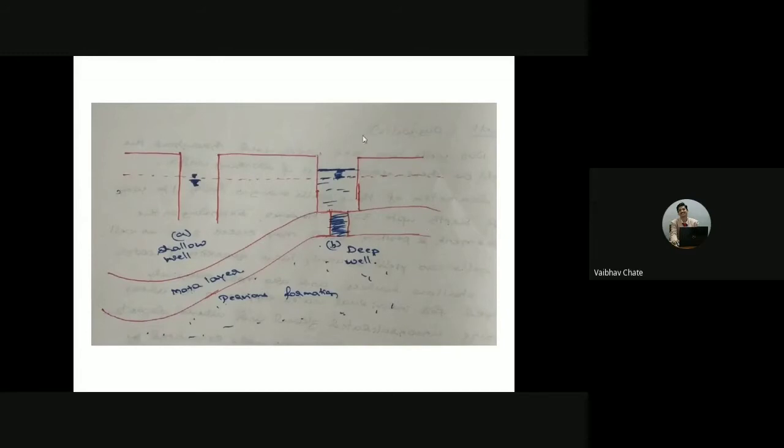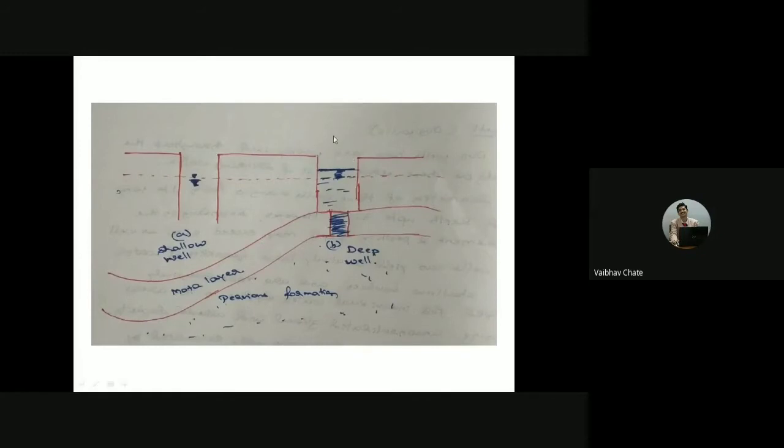Now I have shown two wells here, shallow well and deep well. These are examples of the dug well or open well. What is the main difference between the shallow well and the deep well? In the shallow well there won't be any supporting system, and the shallow well enters the primary aquifer. Whereas the deep well rests on a mota layer. Can you see the mota layer being shown here?